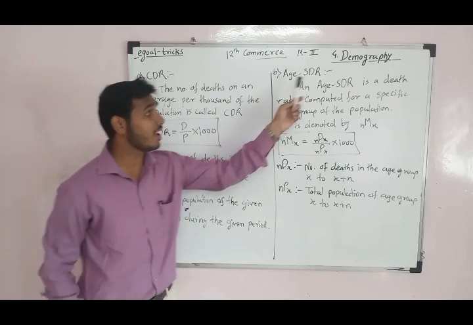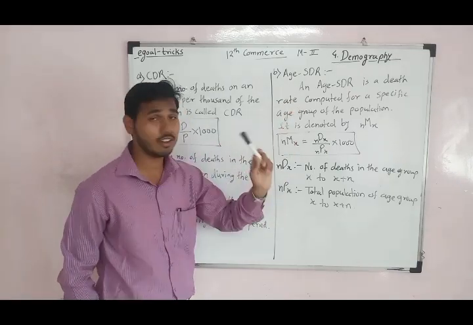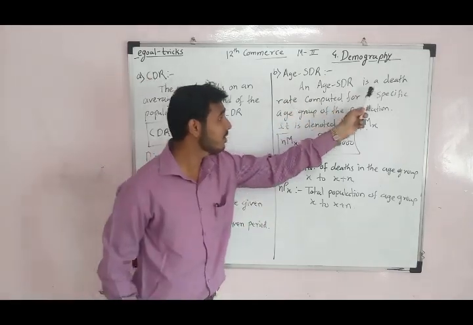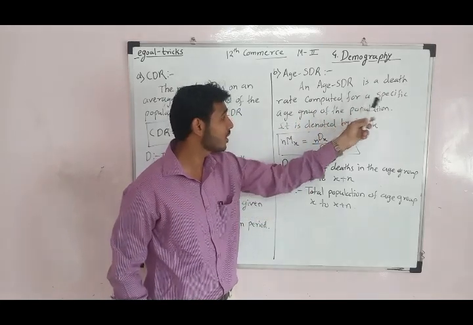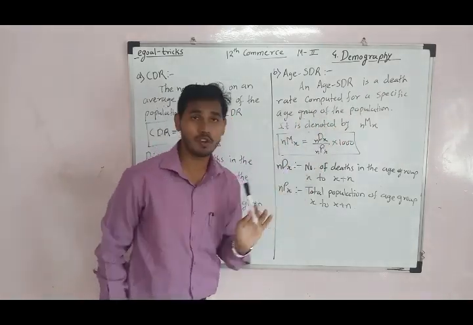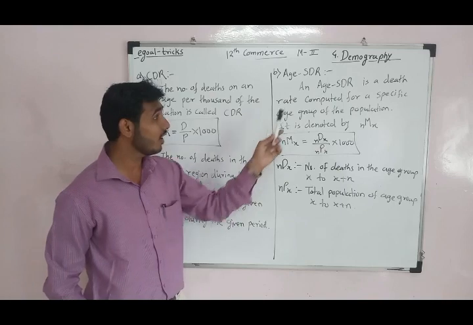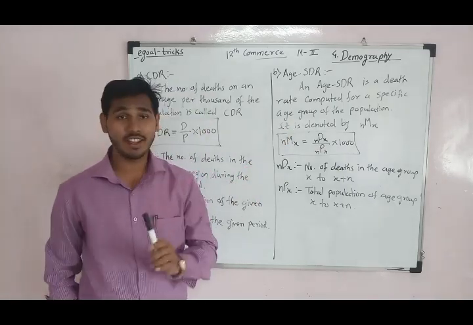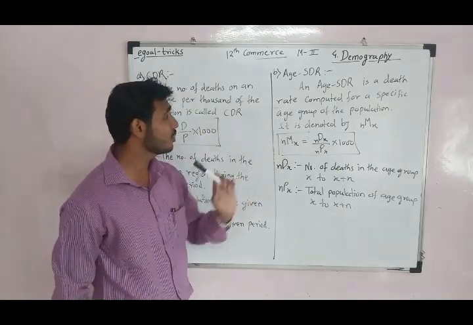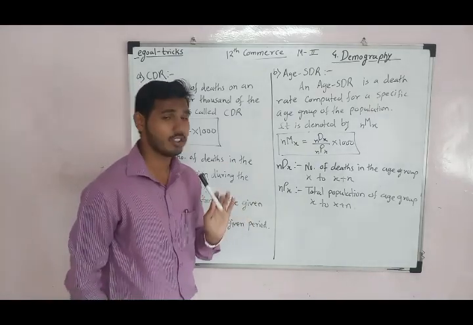Similarly, let us see Age-SDR. Age-SDR is a death rate computed for a specific age group of the population.